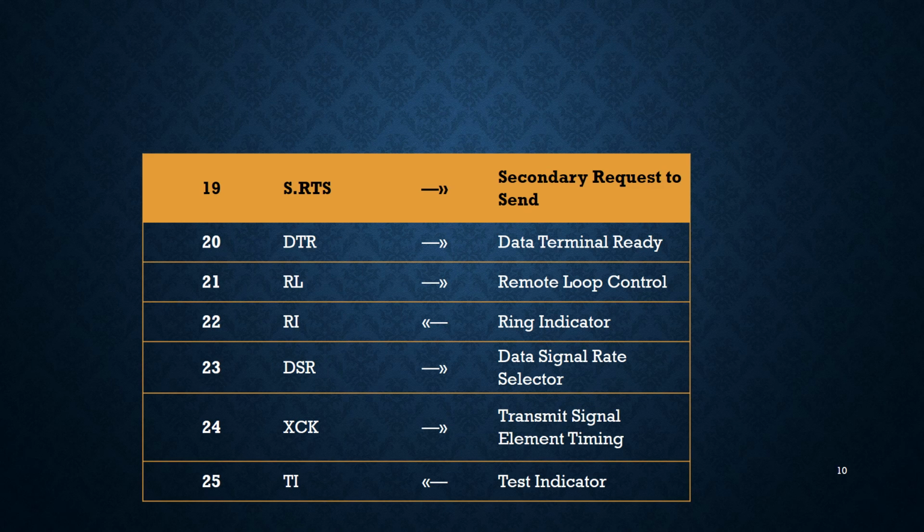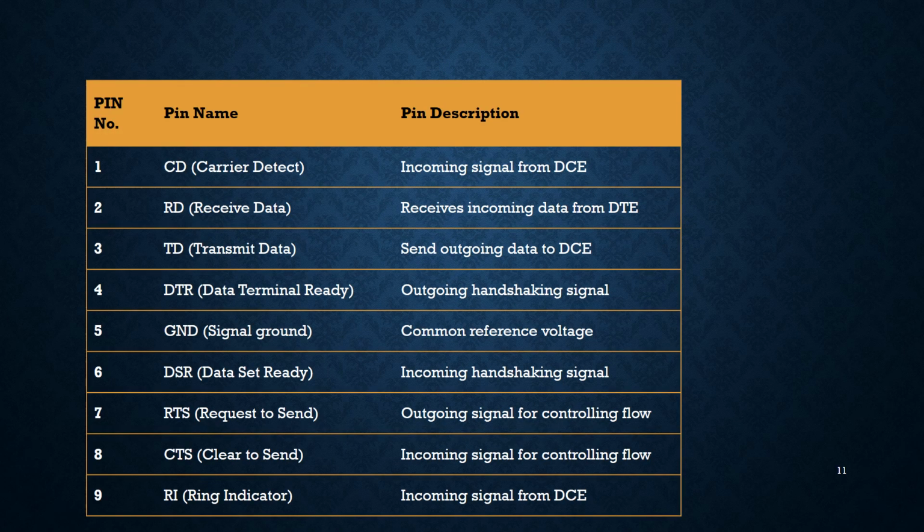Though there are a total of 25 pins, we need to use selected pins for connection purposes. These are the 9 pins which are actually directly involved in the whole process. Out of those, the carrier detect pin, abbreviated as CD, is used for detecting the incoming signal from DCE.